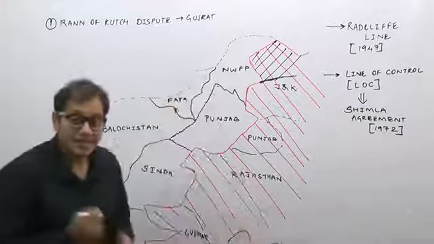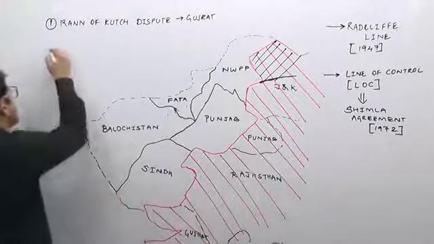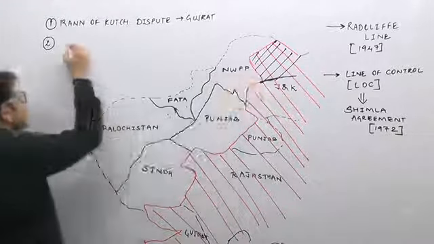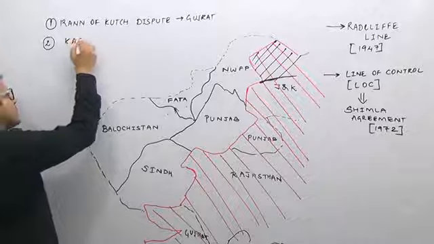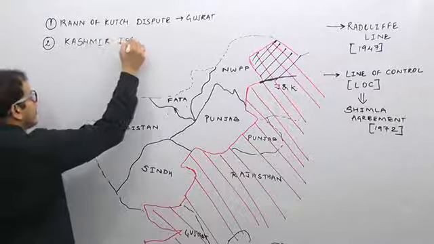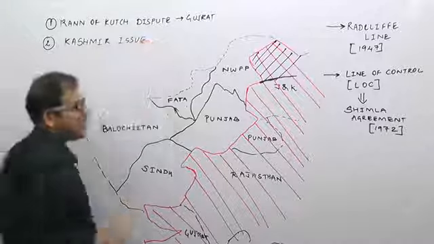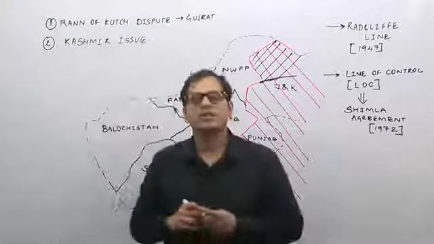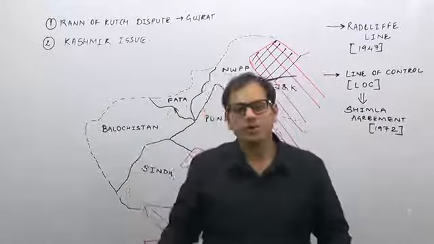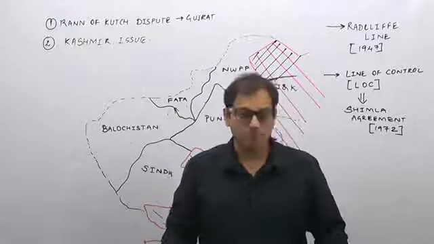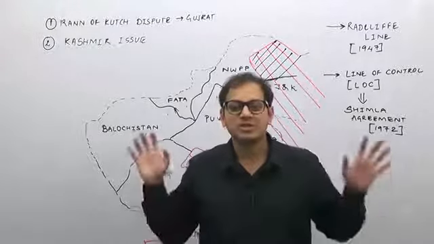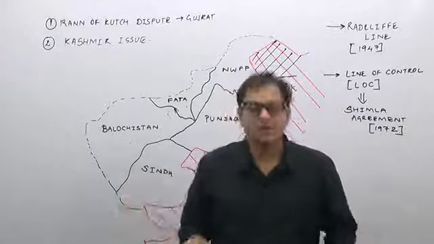The second major problem is the Kashmir problem relating to the state of Jammu and Kashmir. So the second is the Kashmir issue. India has fought wars with Pakistan. Both countries have fought wars, and there is always a problem of cross-border terrorism. There is a problem of proxy wars, and this dispute is still going on. The Kashmir issue is still a contentious issue.